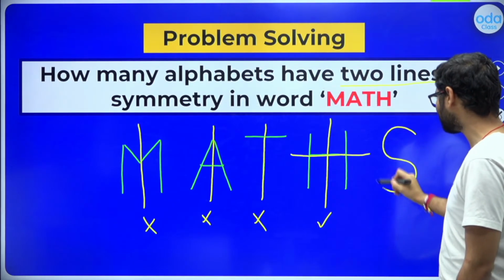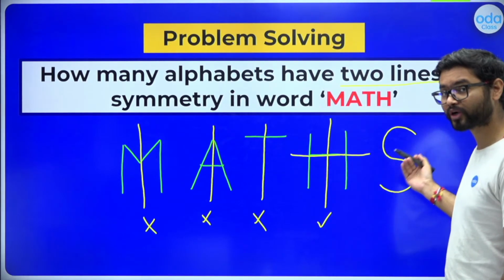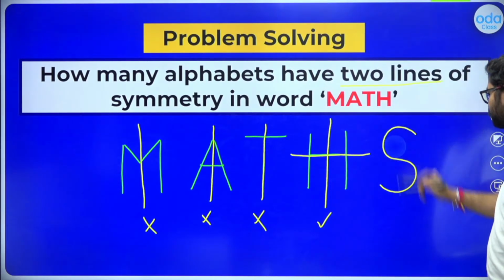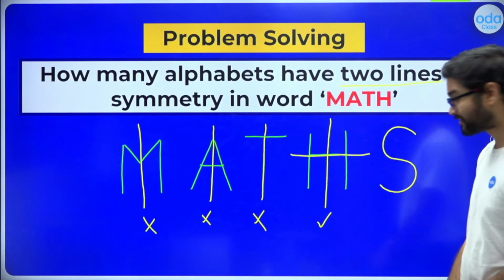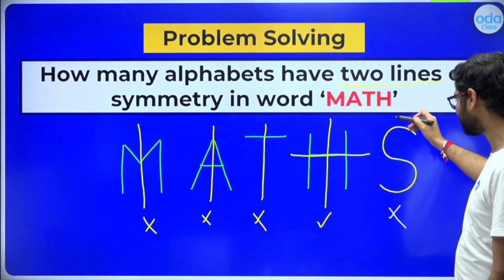What about, okay, let's make it maths. Okay, it's not math anymore, it's maths now. What about now? How many lines of symmetry does S have? Okay, surprisingly, S has no line of symmetry. You can check that.